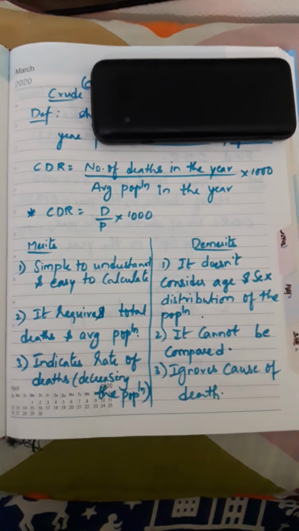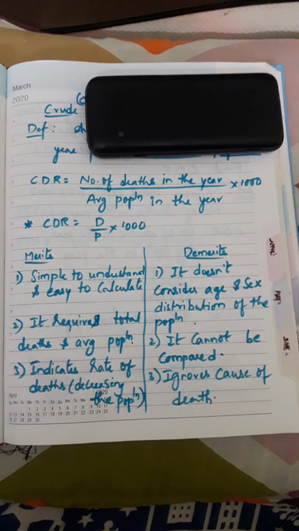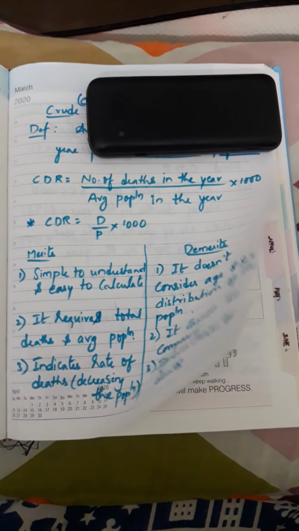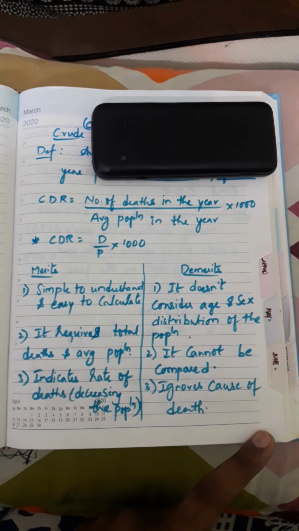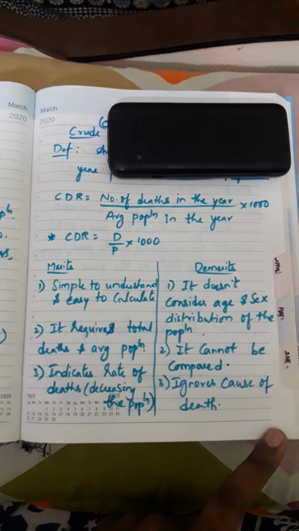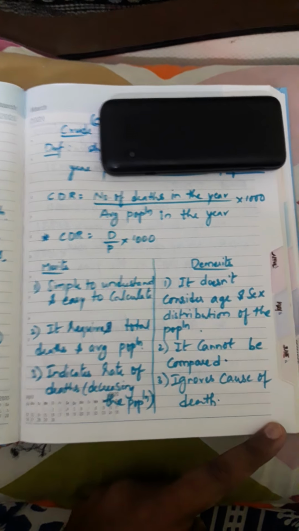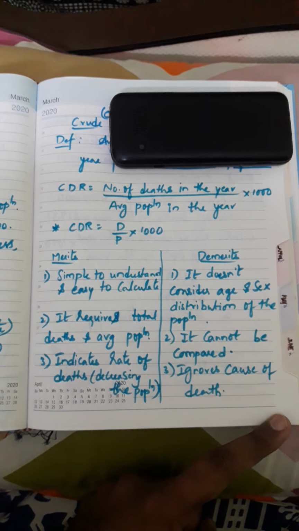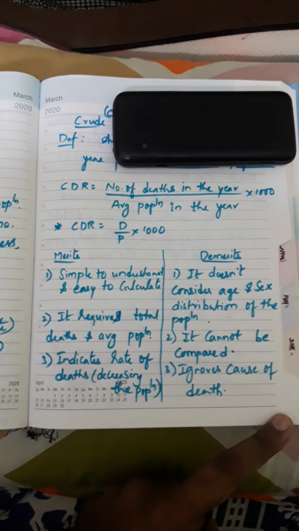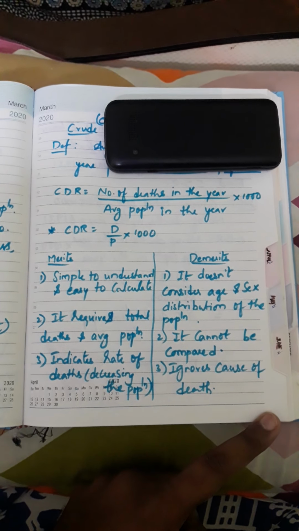So to claim that insurance amount, generally the cause of death is mandatory to note. Clear? So for that reason only the cause of death will be considered, except that, generally to calculate the mortality we ignore cause of death. So it is nowhere mentioned.